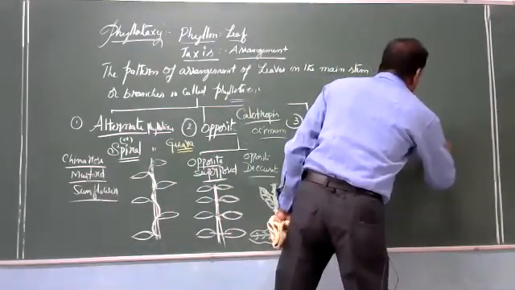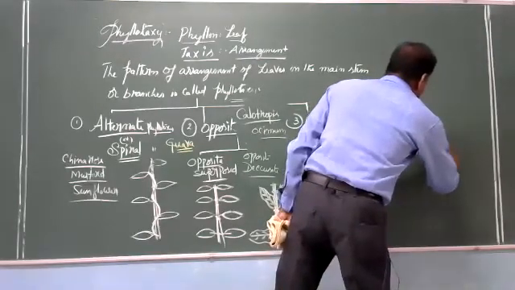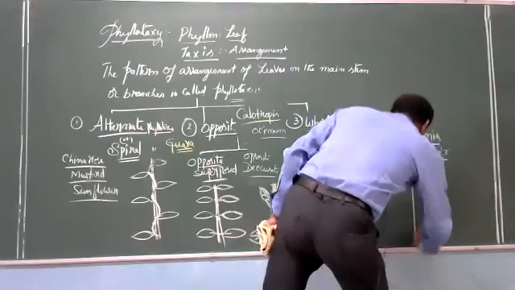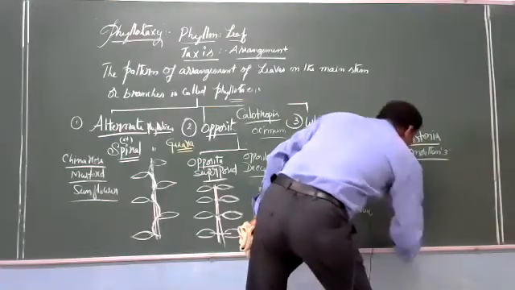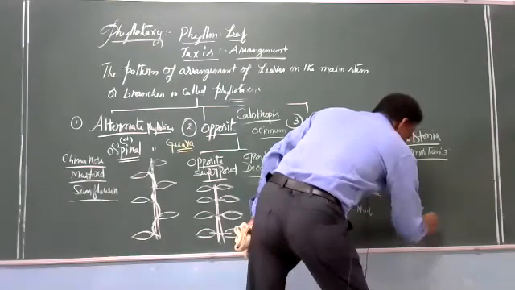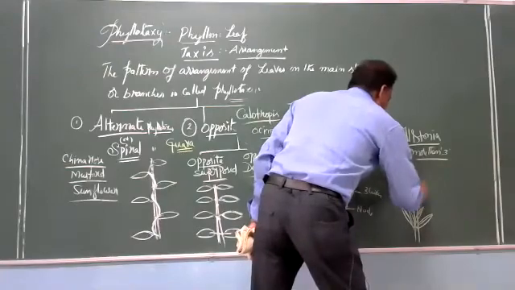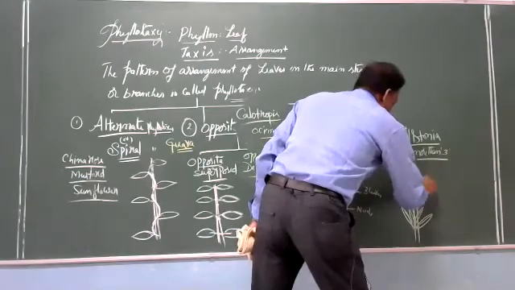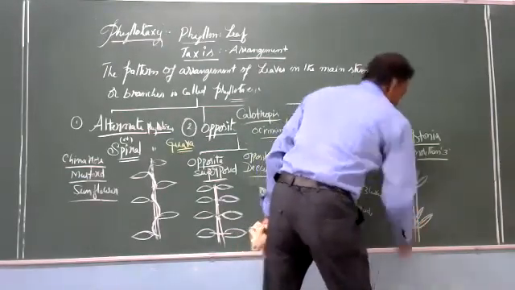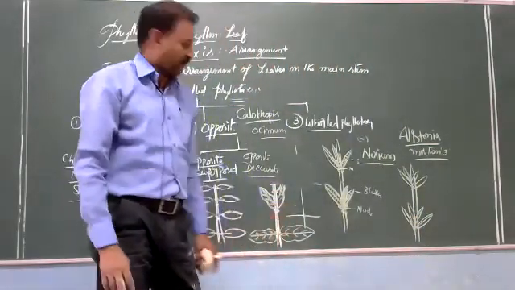Every node has 1, 2, 3, 4. Another node, 1, 2, 3, 4. So more than 3 means minimum 4.